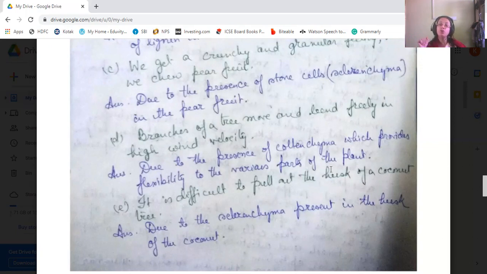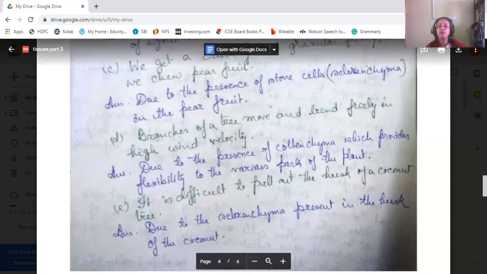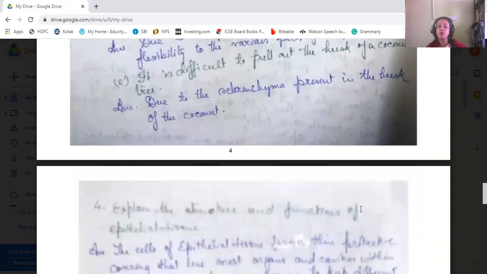Now it is difficult to pull out the husk of a coconut. Why is it so? Due to the sclerenchymatous tissue which is present in the husk of the coconut, these are dead cells, very strong, so you cannot take it out very easily. So that's why it's difficult to pull out the husk of a coconut.